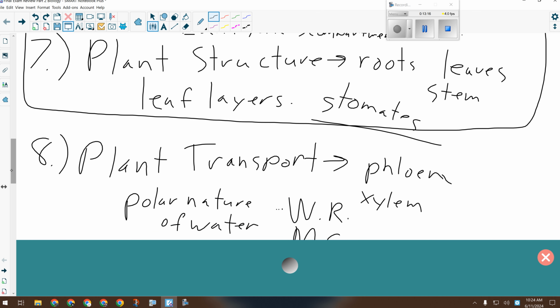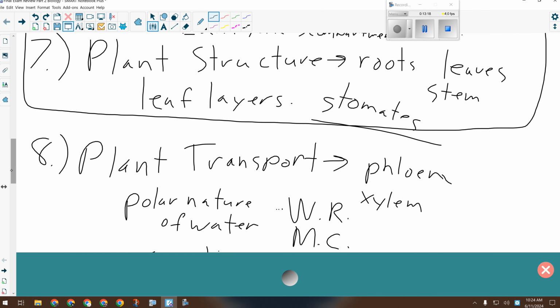And then plant transport. You definitely need to know plant transport. We did a lab on that, so we definitely have to know how plant transport works. Talking about osmosis, the osmotic pressure, the xylem, the phloem too. We have to know where the phloem is and what it does, what it transports and how it does so. Incidentally, sugar goes down, with gravity.